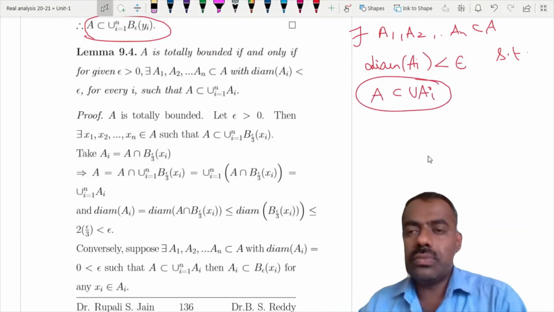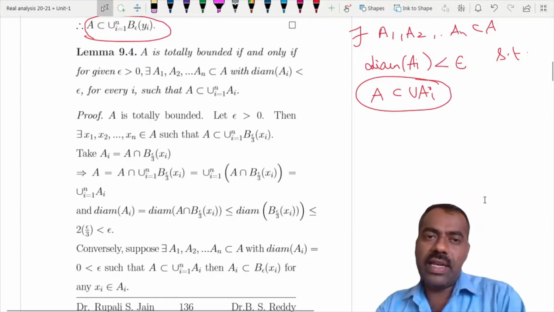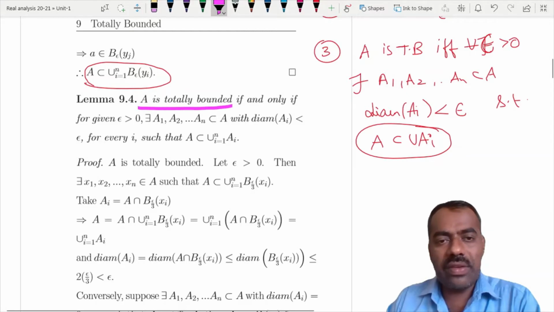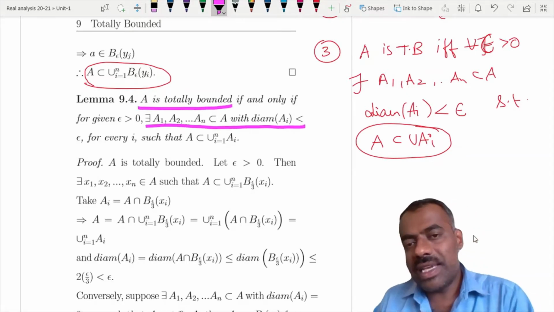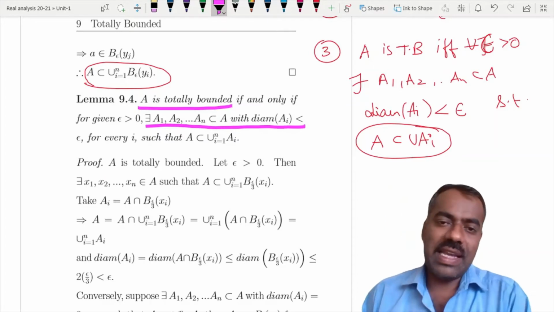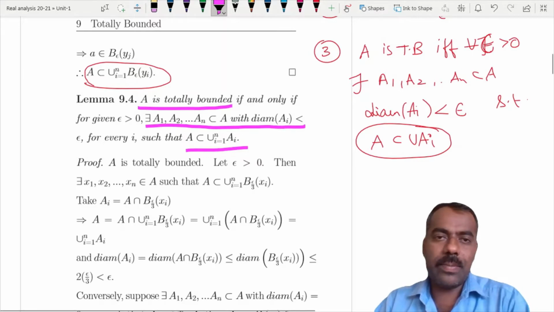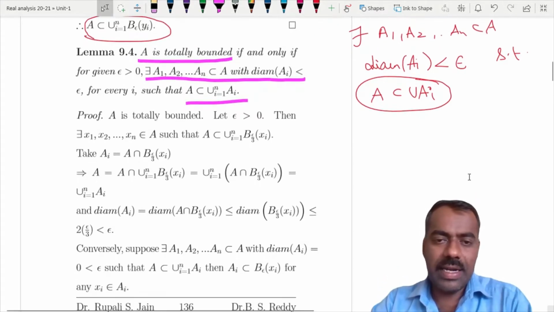So we are giving an equivalent characterization of totally bounded: A is totally bounded if and only if there exist finitely many sets whose diameters are less than epsilon, such that A is contained in the union of the Ai. The proof is again not at all difficult.